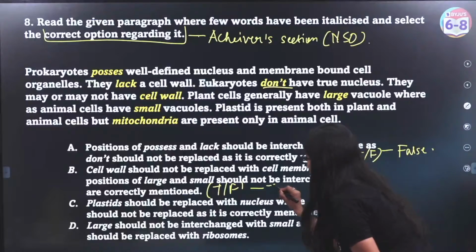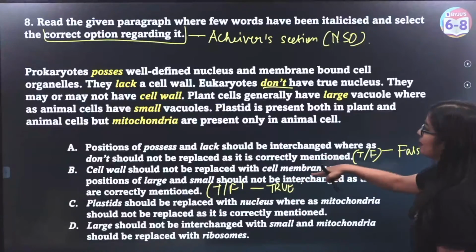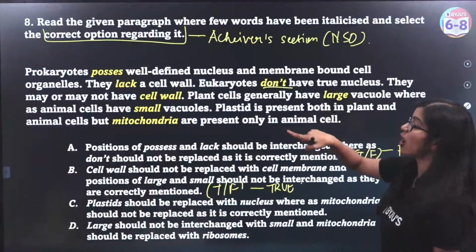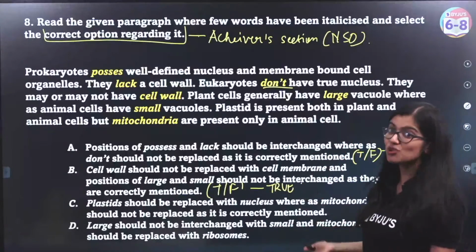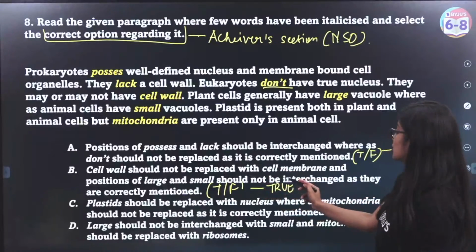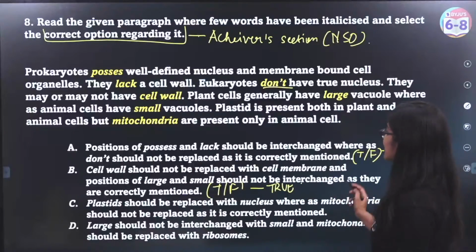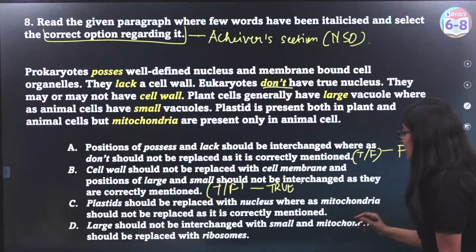Yes, this is true, right? This statement is true. Why? Cell wall should not be replaced with cell membrane. If they're saying they may or may not have a cell wall, yes, you should not replace it with cell membrane because all cells will have a cell membrane. Now the next part: positions of large and small should not be interchanged as they are correctly mentioned. Yes, large and small should not be interchanged because they are correctly mentioned. Very good. Leaving us with the last two options, right?